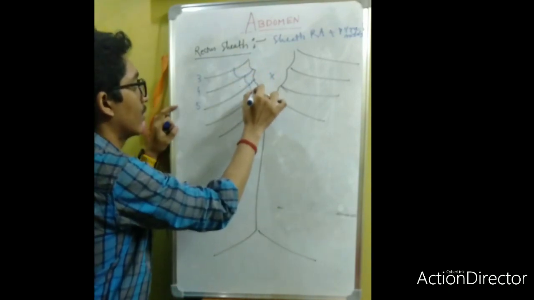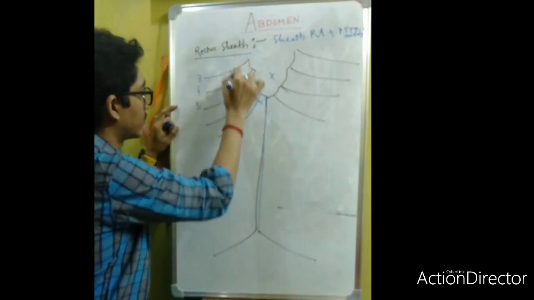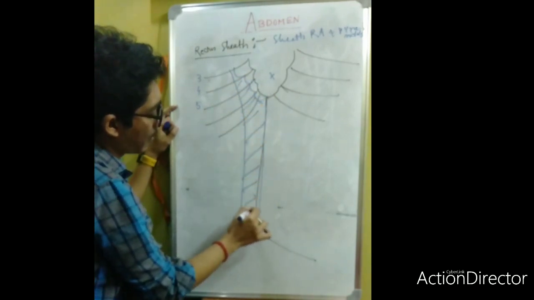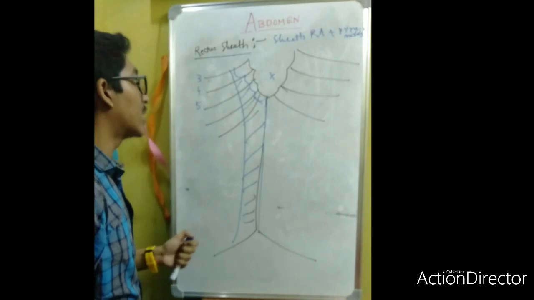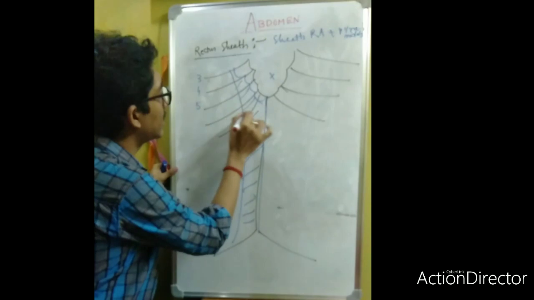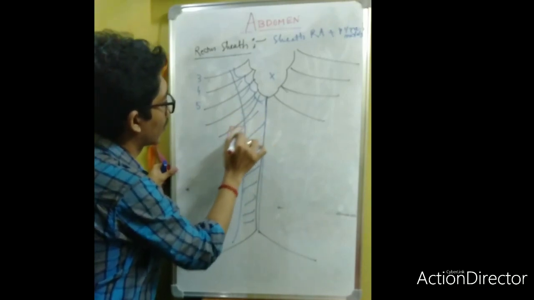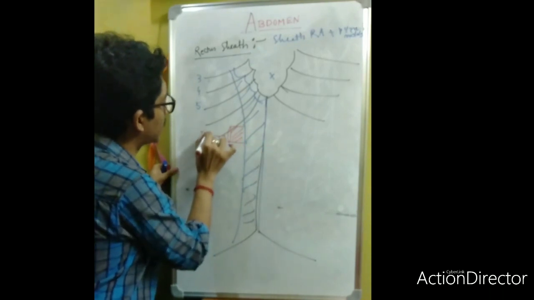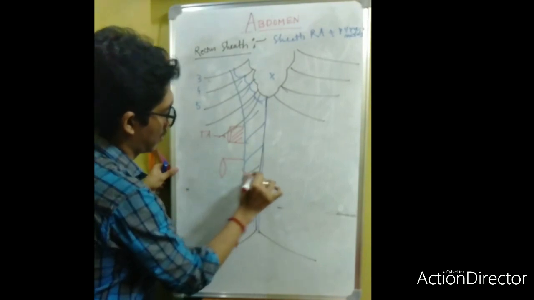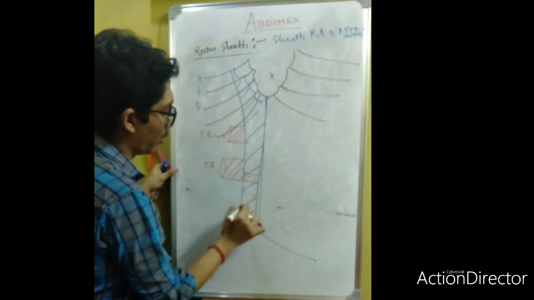So this is the fiber of your rectus abdominis, and how will the formation take place? This is the fiber of the transversus abdominis.